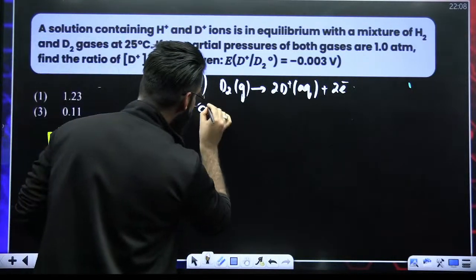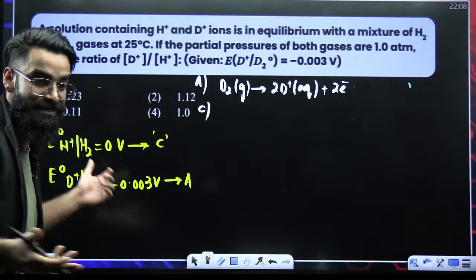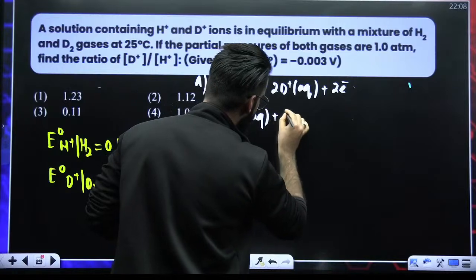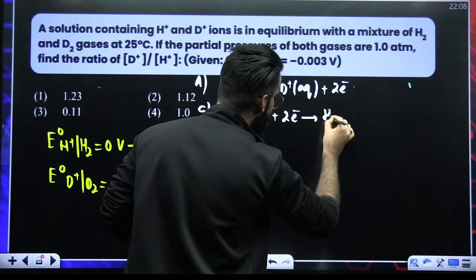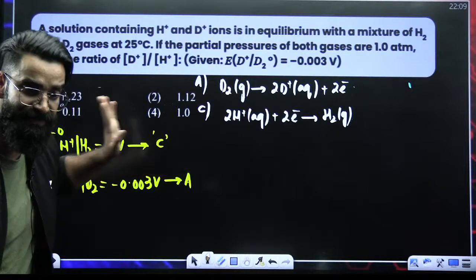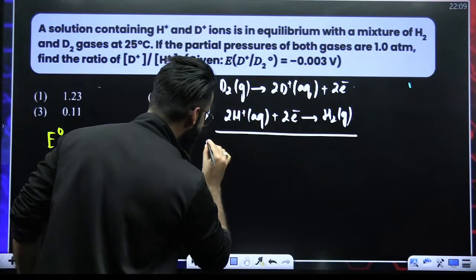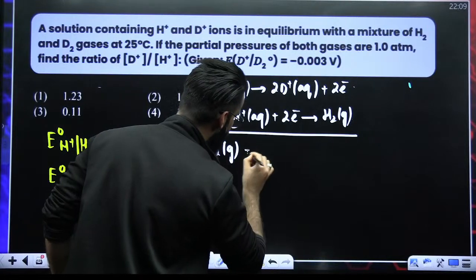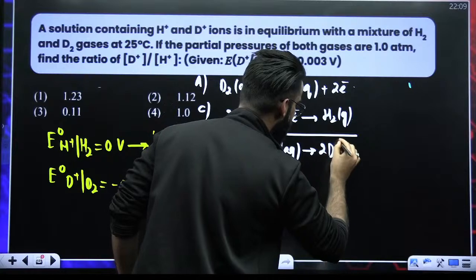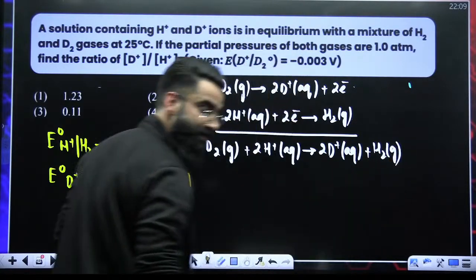Now, what would be the reaction at cathode? Cathode is your hydrogen electrode, and at cathode reduction takes place. So at cathode, the reaction is going to be 2 times H positive aqueous plus 2 electrons. It gives H2 gas. This is the reaction at cathode. You got reaction at anode as well as reaction at cathode. Just add them up. My net reaction is going to be D2 gas plus 2 times H positive aqueous giving 2 times D positive aqueous plus H2 gas. This is my net reaction.